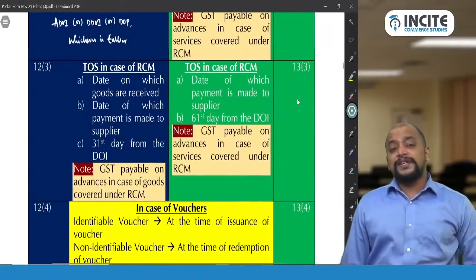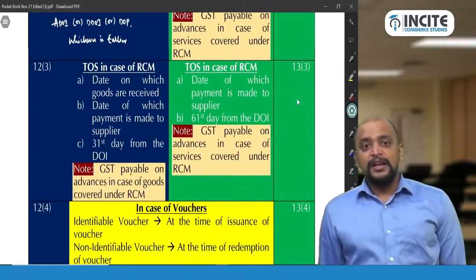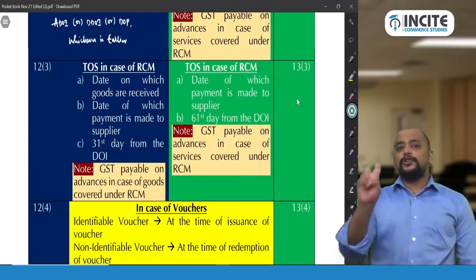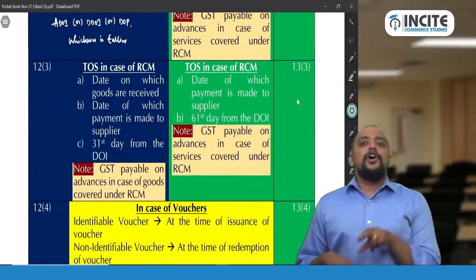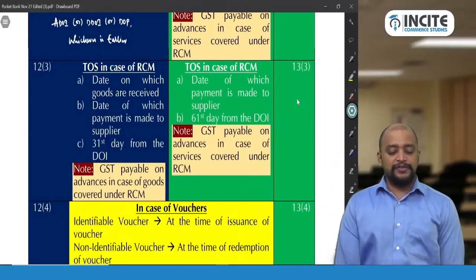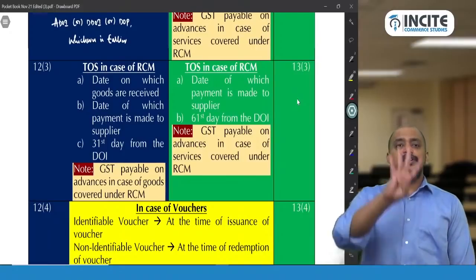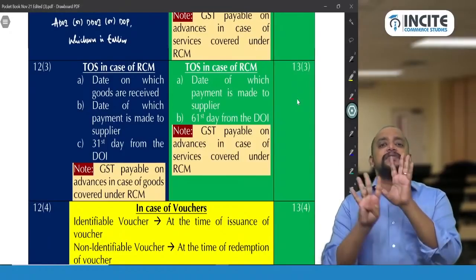Then 13 subsection 3, in case of RCM, time of supply in case of RCM. So in case of RCM, only 2 dates. The date on which recipient makes payment to the supplier, or 61st day. Instead of 31st day, it will be 61st day from the date of invoice, whichever is earlier. So these are the 4 points you need to remember. Goods FCM, goods RCM, service FCM, services RCM.